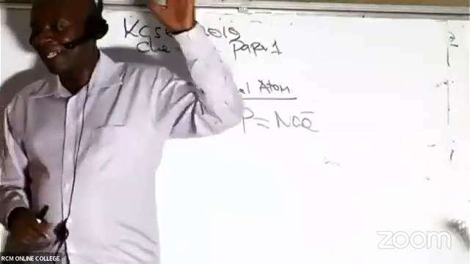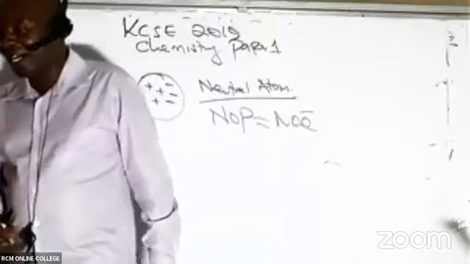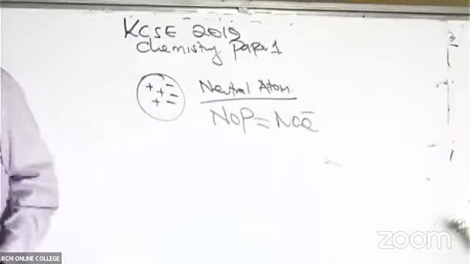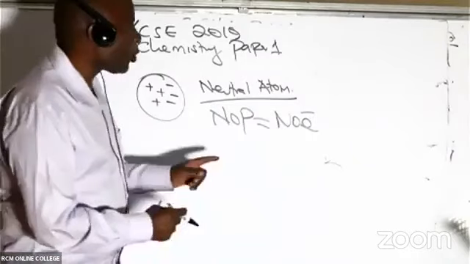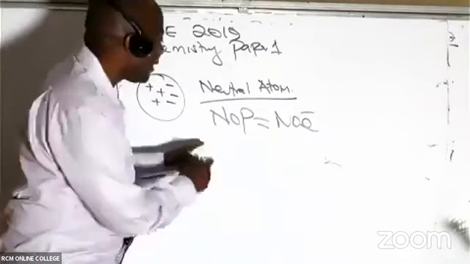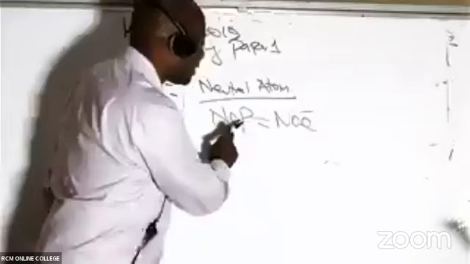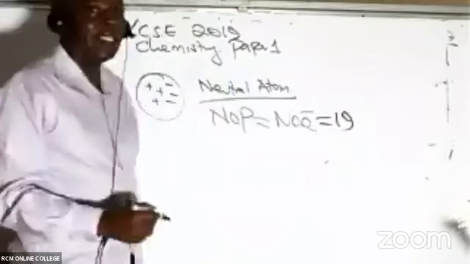You can also raise your hand and I'll be able to select you. Yvonne, Byron, they're telling me that the number of protons is 19.